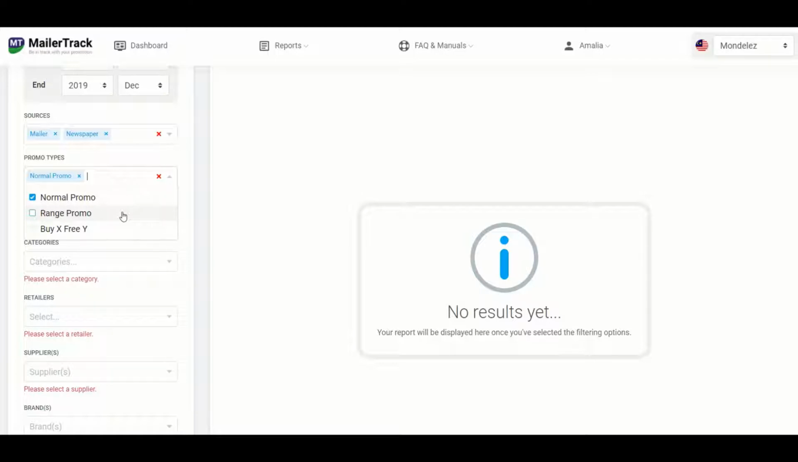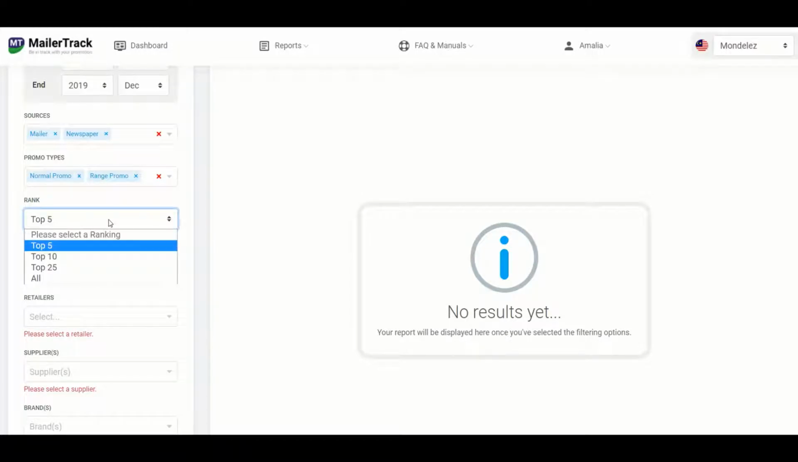So as we've selected mailer and newspaper as our sources, under promo types, I'll be choosing normal promotions and range promotions. Under rank, you'll be able to see top 5, top 10, top 25, and all. So this refers to how much of the data you'd like to see, whether you like to see top 5, top 10, or even all. I'll explain more on this when the report is generated, but for now, we'll keep to top 5 first.